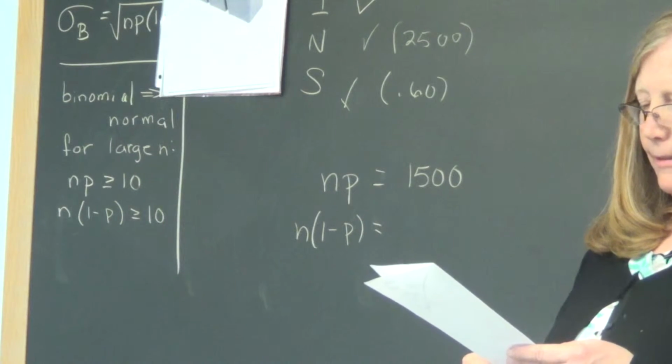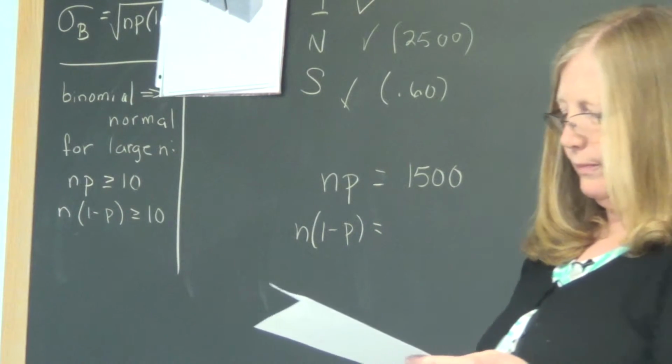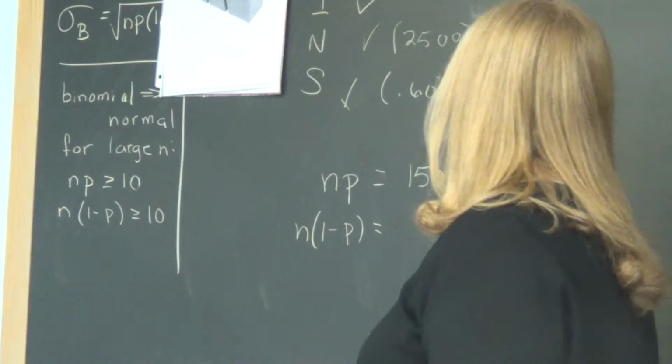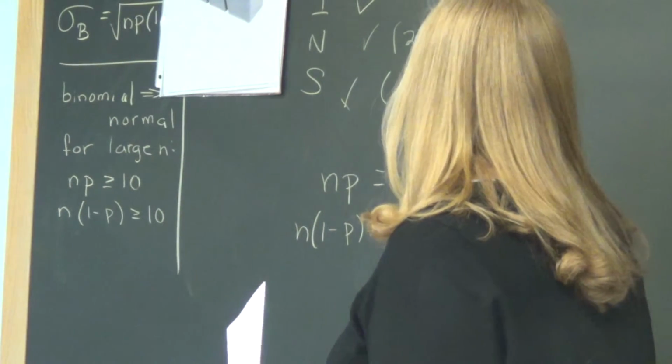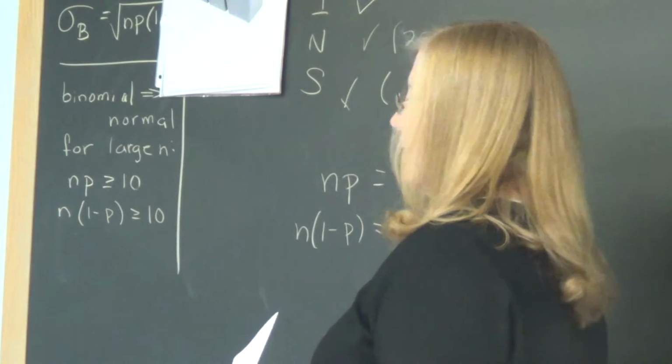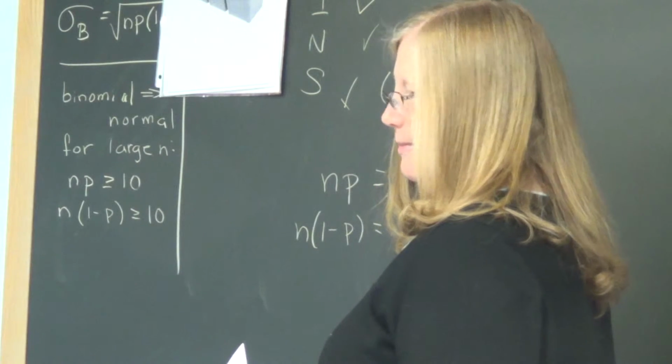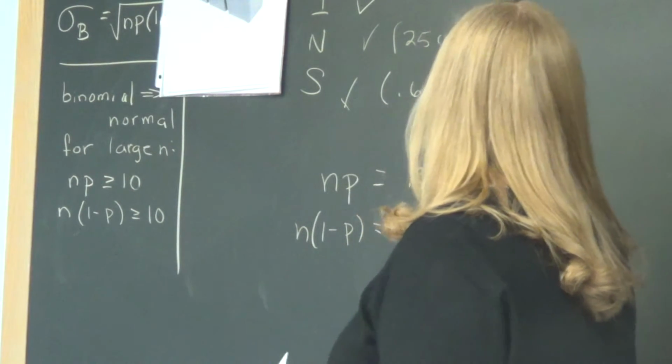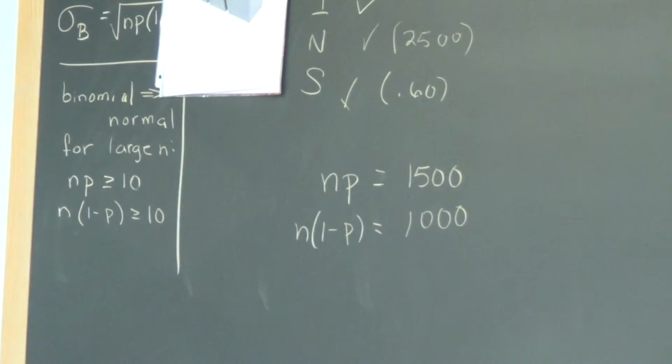2,500 times 0.50 gives you 1,000. 0.40 gives you 1,000. 0.4, right, so what is it? 1,000. Sorry, I didn't hear you. Okay, so 1,000, is that bigger than 10?